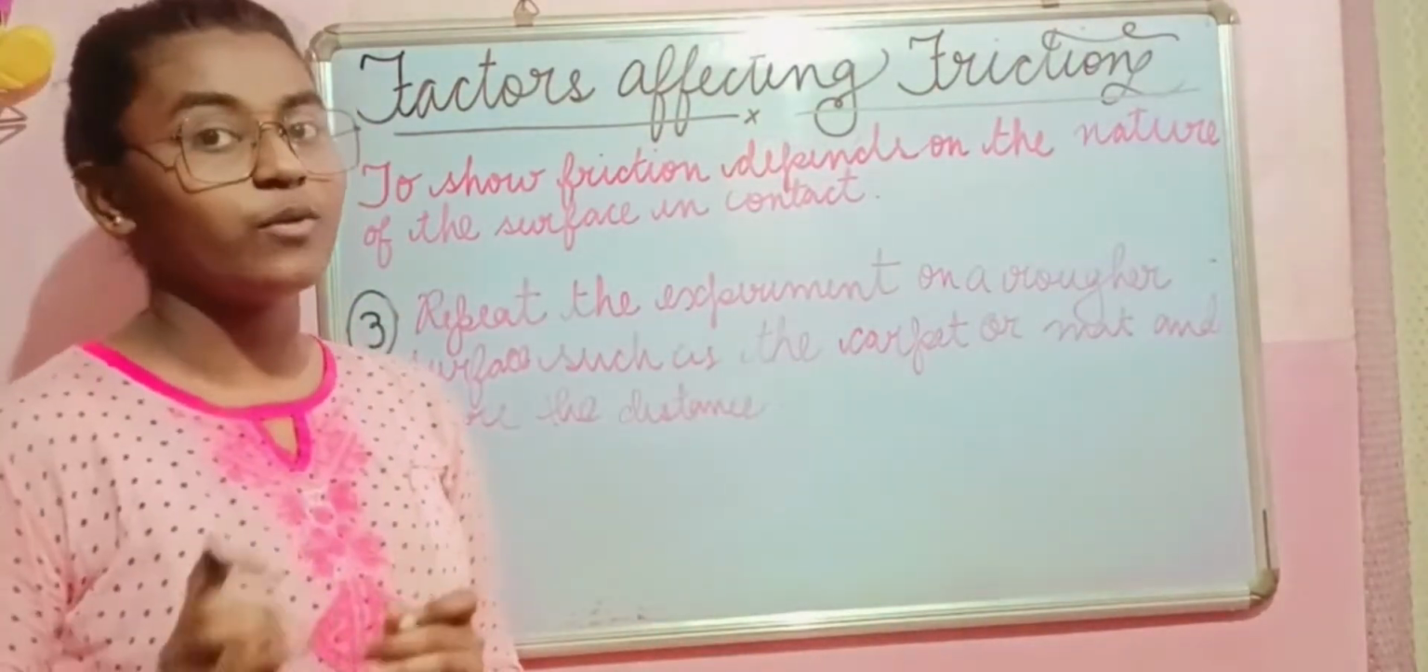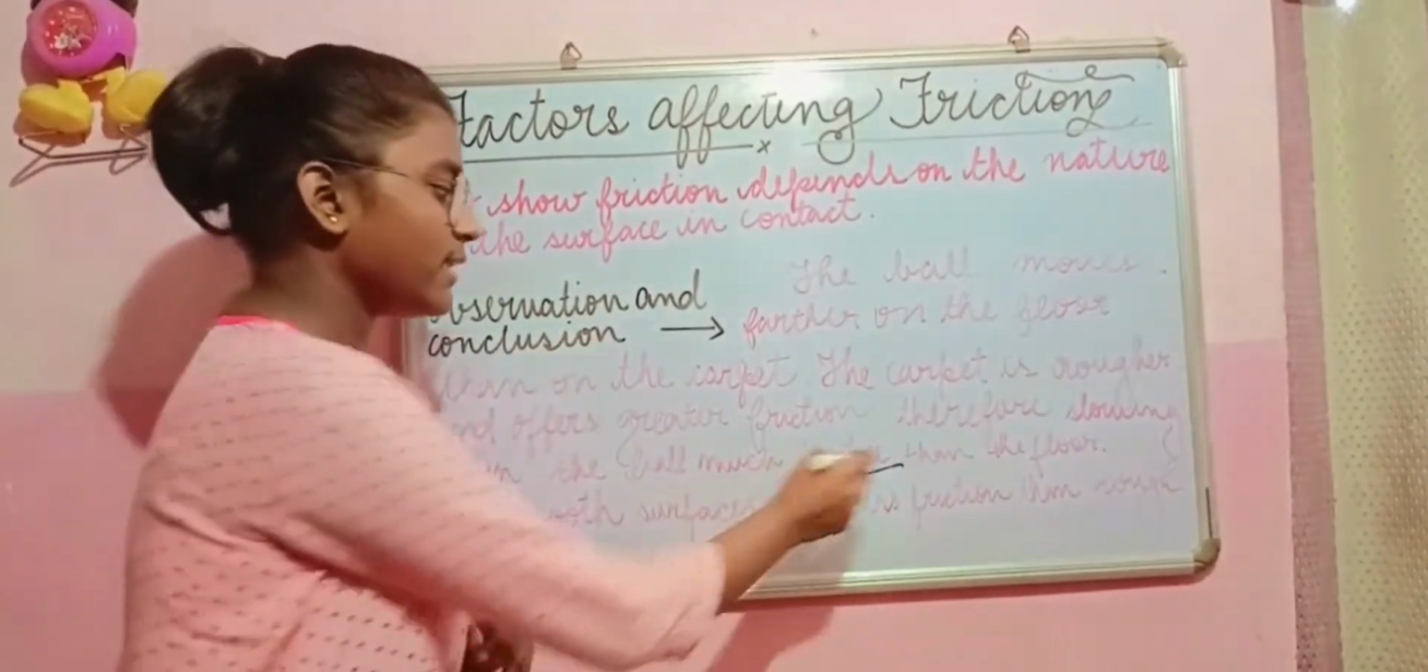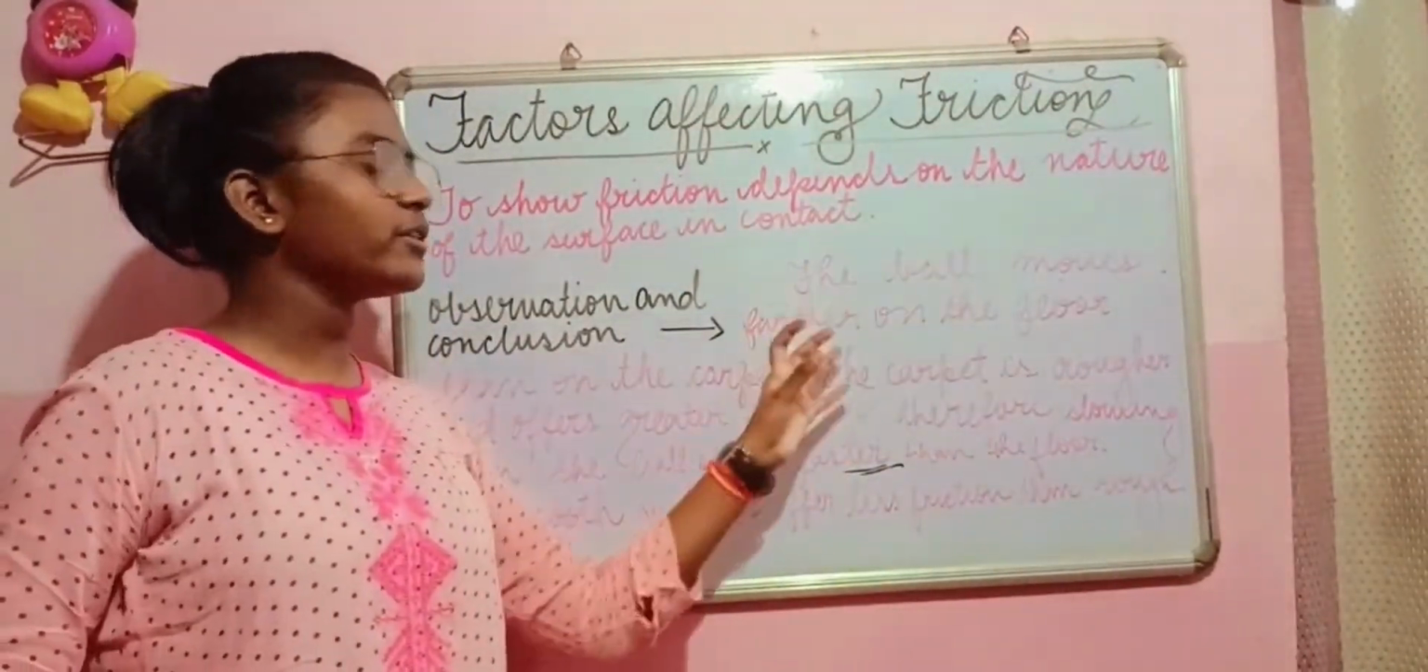So what do we observe and what do we conclude? What we observe till here is that the ball moves farther on the floor.